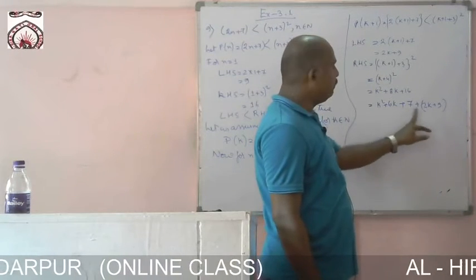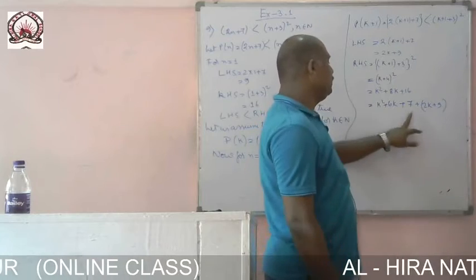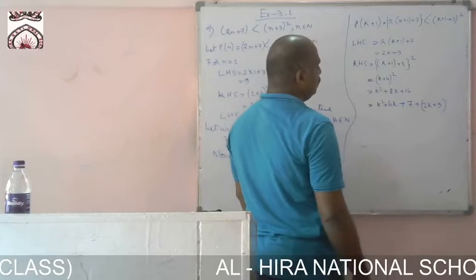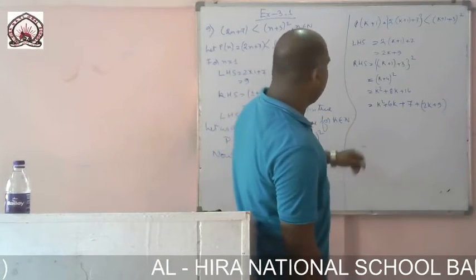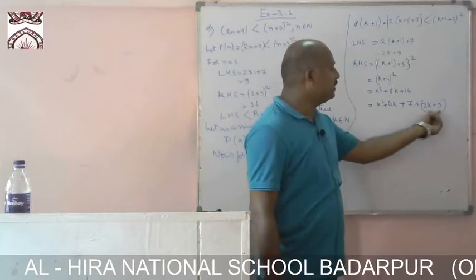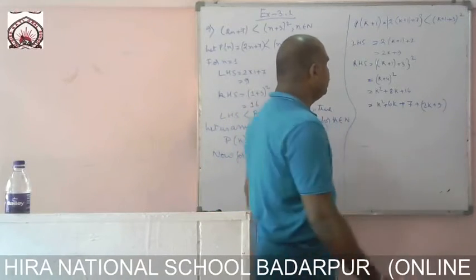So 6k plus 2k is 8k, and 7 plus 9 is 16. So what we are getting here is twice k plus 9.